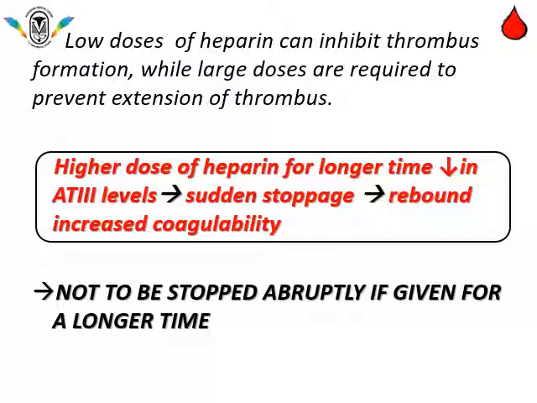We have to remember that higher doses of heparin for a longer period of time will cause downregulation or deactivation of AT3 levels in the blood. So if we stop heparin suddenly, then there will be rebound increased coagulability of blood. Usually heparin is not continued for a longer period of time, but if a patient is put on heparin therapy for a longer period, it should be tapered slowly. It should not be stopped abruptly.